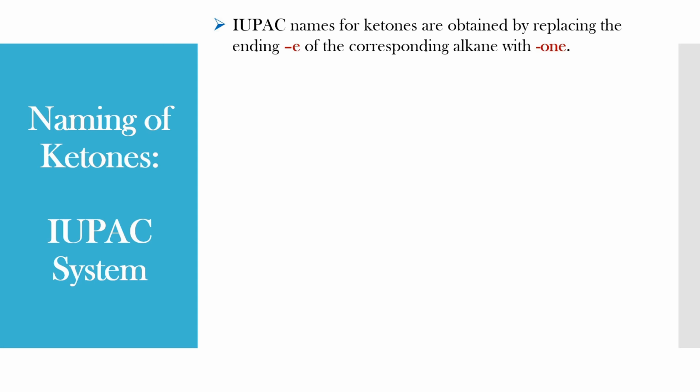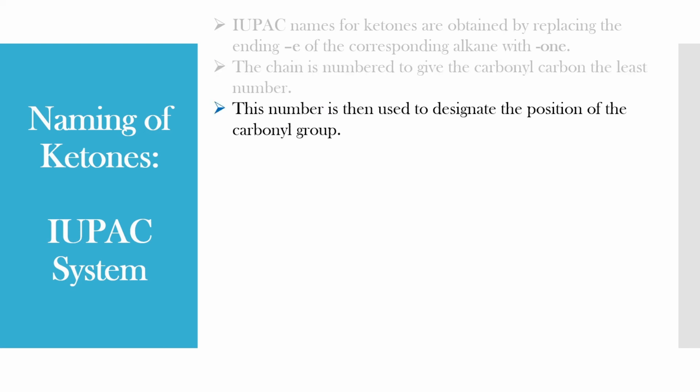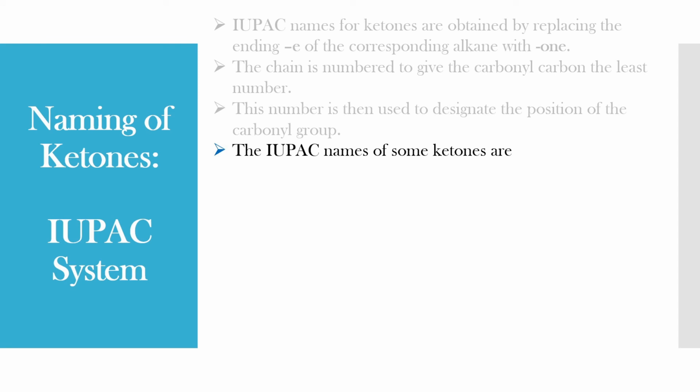IUPAC names for ketones are obtained by replacing the ending E of the corresponding alkane with -one. Here you should not spell this as 1. We have to spell it as -one. In ketones, the chain is numbered to give the carbonyl carbon the least number. This least number is then used to designate the position of the carbonyl group. Let us see some ketones under IUPAC nomenclature.